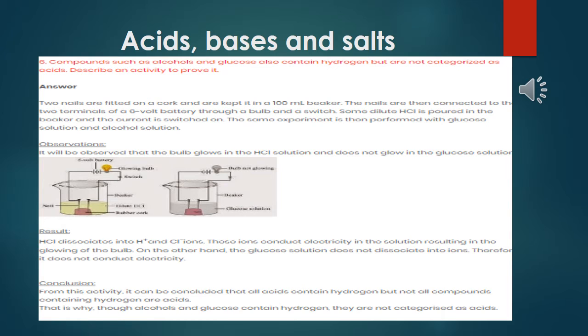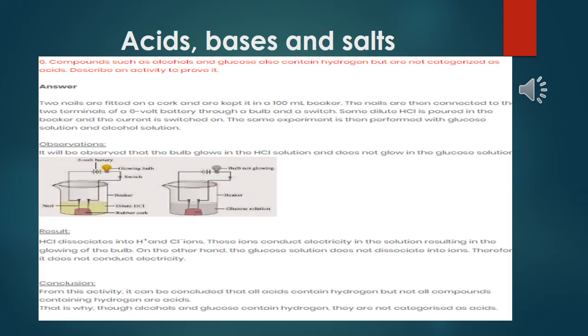It does not mean that any compound in which hydrogen is present, we can consider it acid. No, we cannot consider that. Only if we dissolve something and hydrogen ion forms, then we can say it is acid. So here you can see alcohol. Alcohol is C2H5OH, so here hydrogen is present. Glucose is C6H12O6. Here also hydrogen is present. But we cannot categorize them as acid, though hydrogen is present.